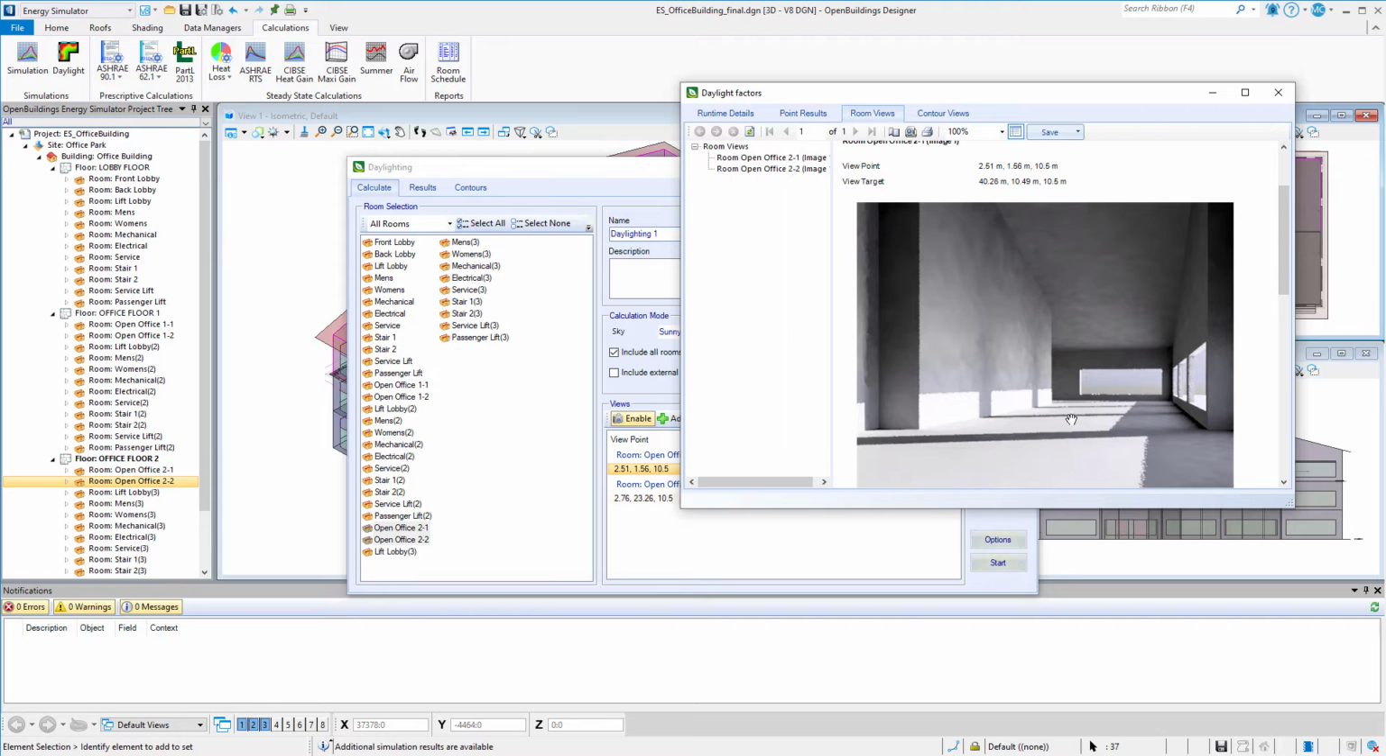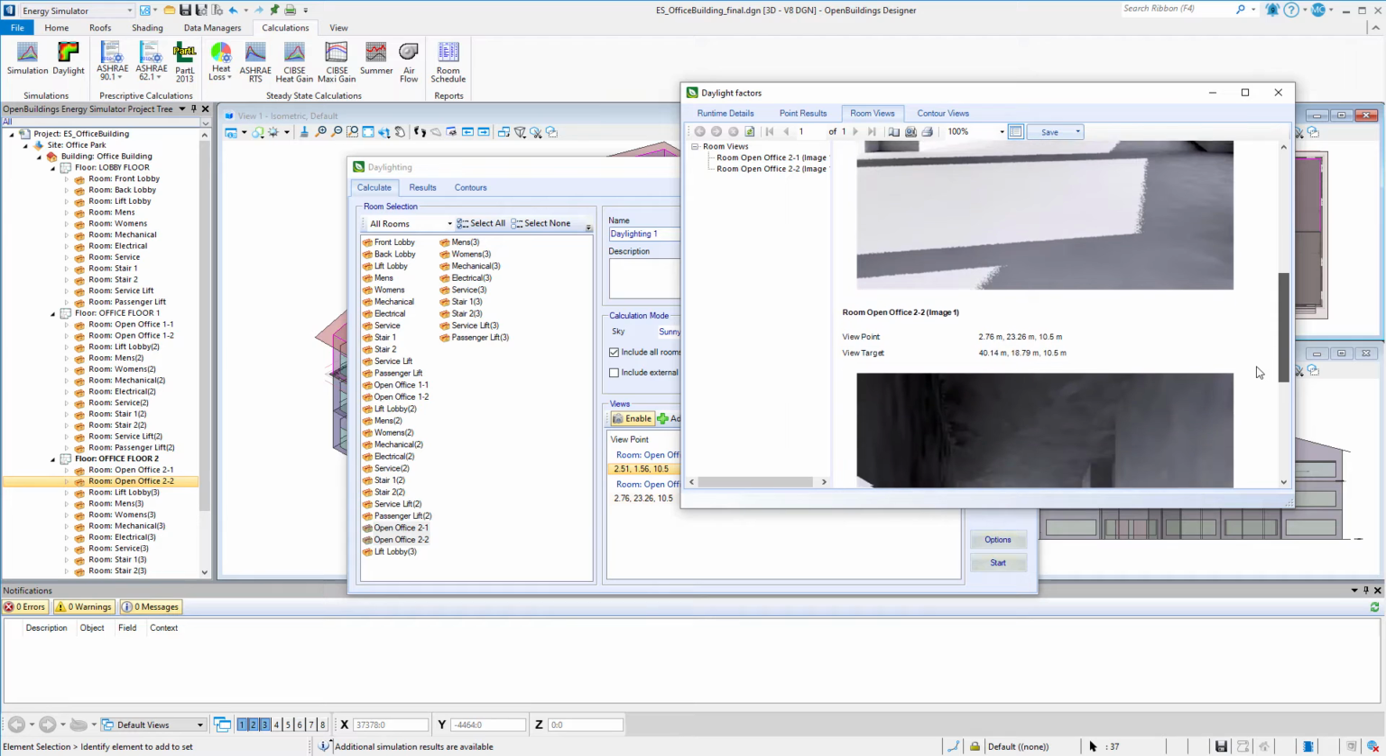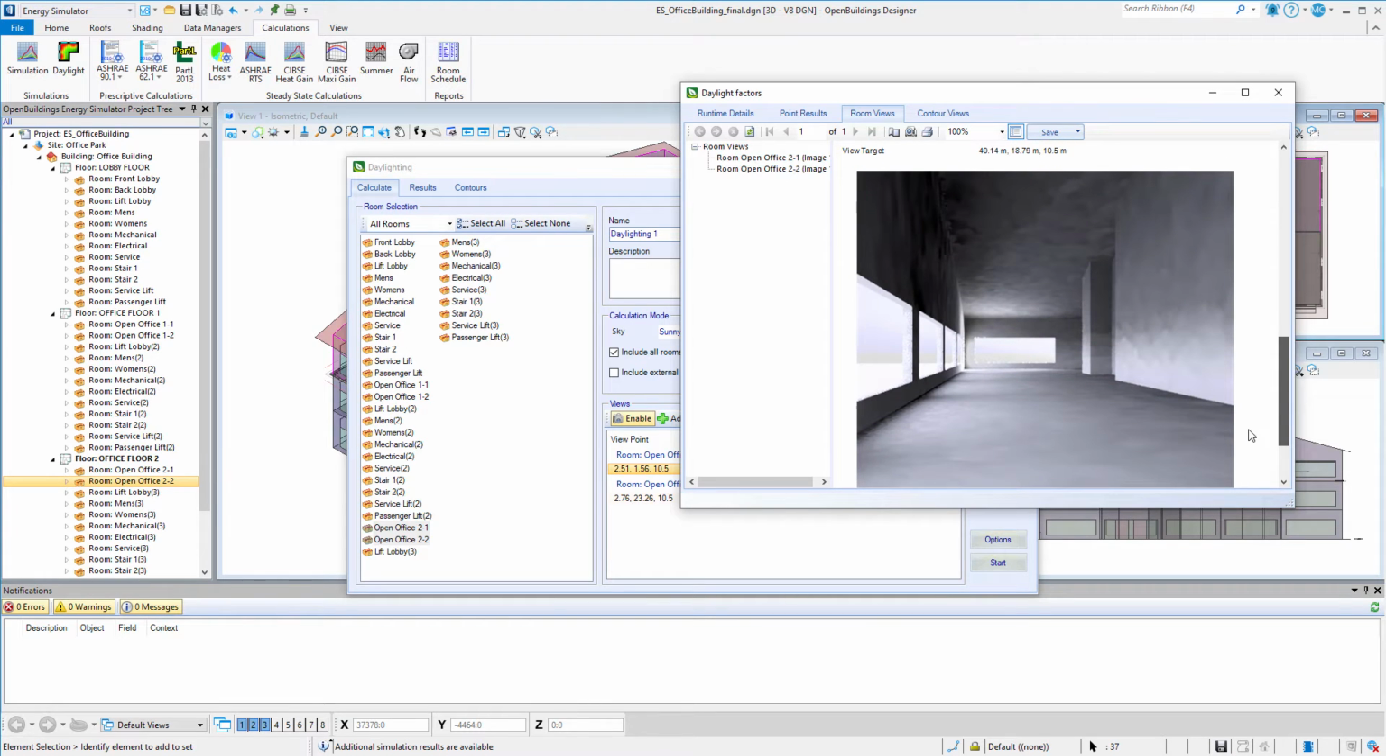Note the difference between the south-facing office that has abundant direct sunlight and the north-facing side that has much more diffuse lighting.